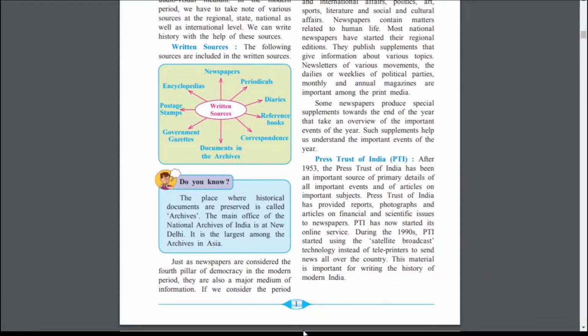So the place where historical documents are preserved is called archives. The main office of the National Archives of India is at New Delhi. It is the largest among the archives in Asia. Just as newspapers are considered the fourth pillar of democracy in the modern period. So tell me, which are the three pillars of democracy? See, the first one is executive, second one is legislature, third one is judiciary, and fourth one is newspaper.